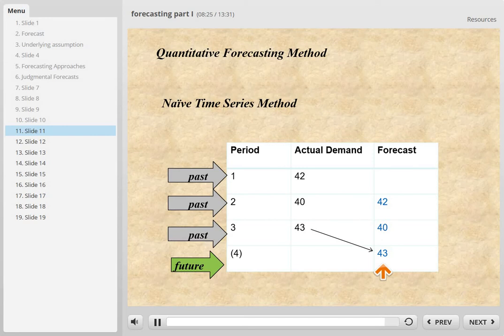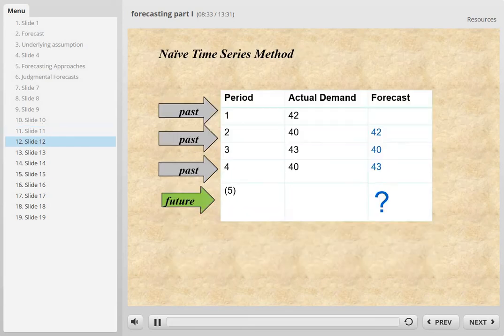Let me go through an example and show you how to use this formula. In our previous example, we have 3 samples. We only look back one period and look at the actual demand, which is 43. And in each sample, there are 5 units. Now, as time moves on, period 4 becomes the past, and period 5 is on the horizon, which we want to know. We want to know the forecasted demand for the period 5 sample average. We also call it the sample mean.